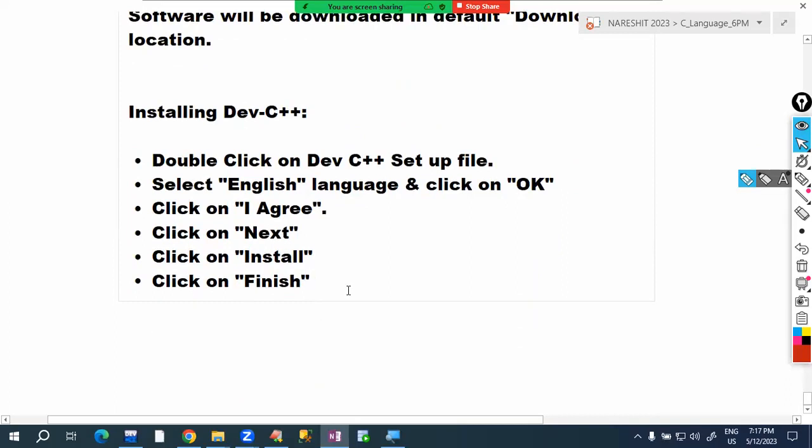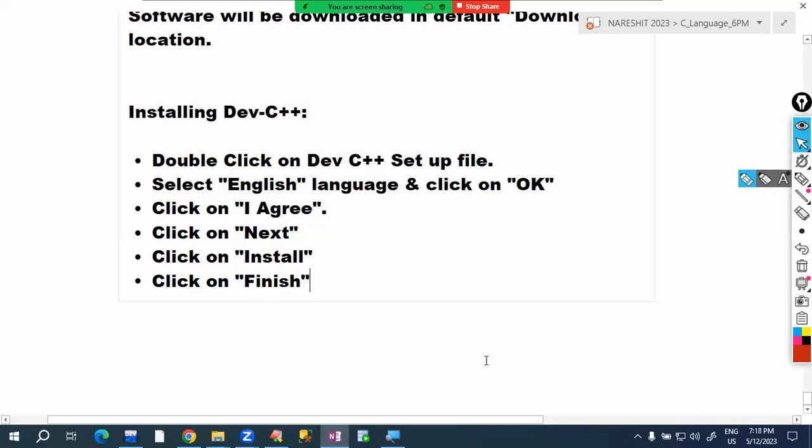Just like downloading from the Play Store on your mobile, here we download from the sourceforge.net website and install. I typed every point, so you can refer to the notes or the setup file instructions to understand easily.